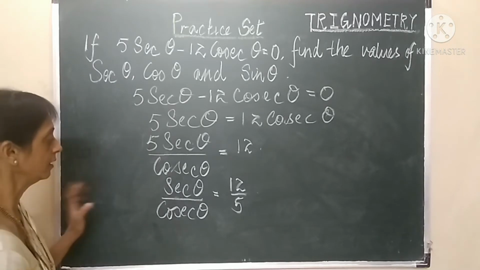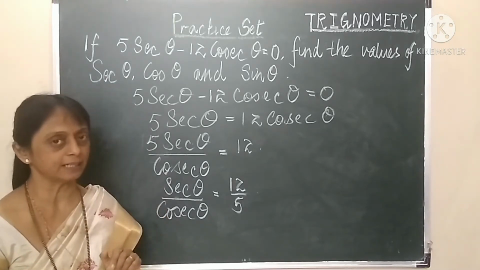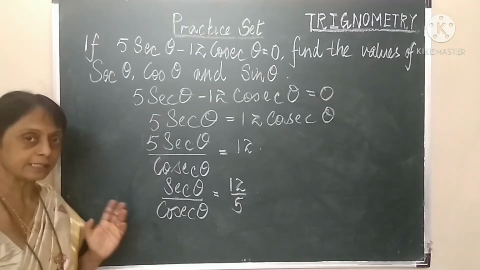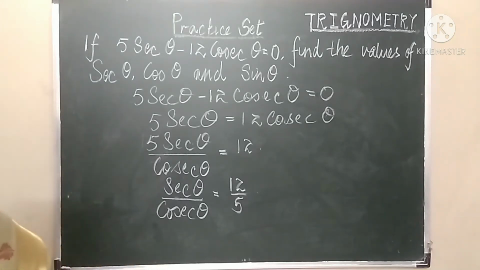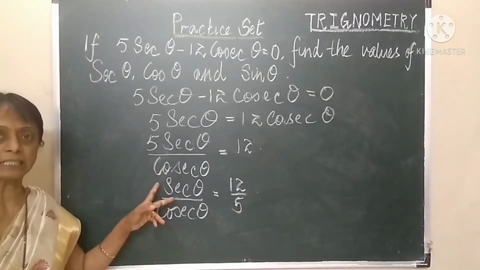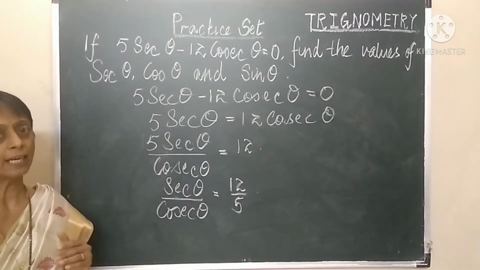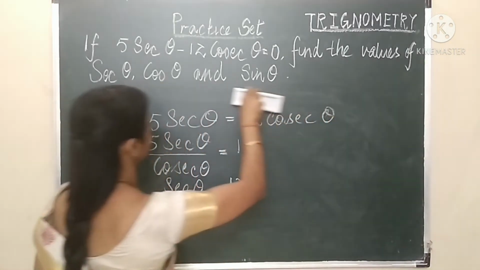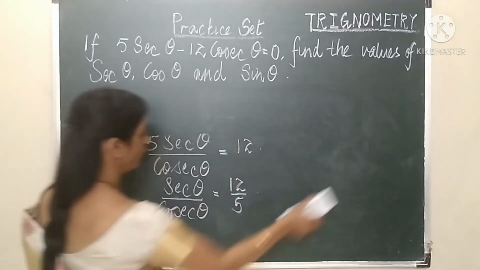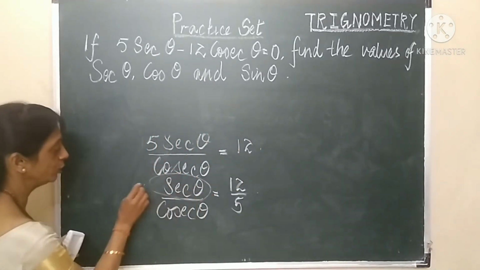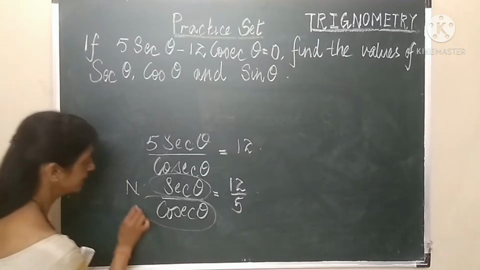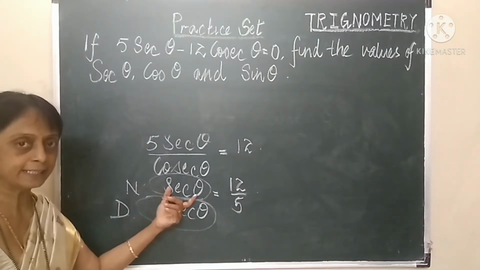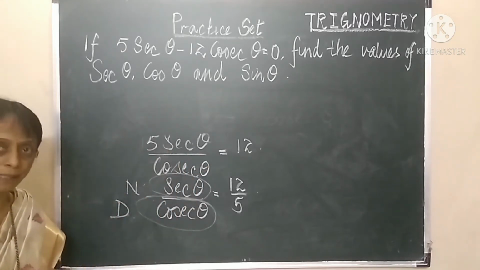To move on with, we know sec theta and cosec theta are the inverse ratios of cos and sine. So let's change the multiplicative inverse ratios to their basic trigonometric functions. So what do we get at this step? Sec theta is in the numerator, cosec theta is in the denominator. Sec theta, let's change it into its basic function.